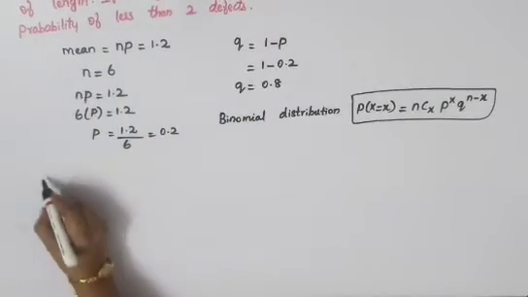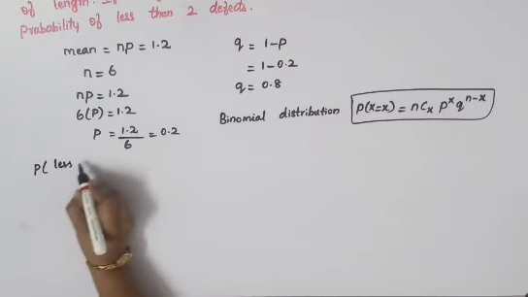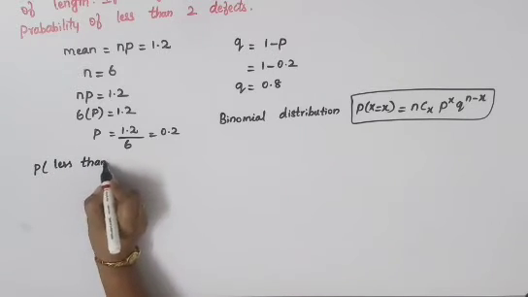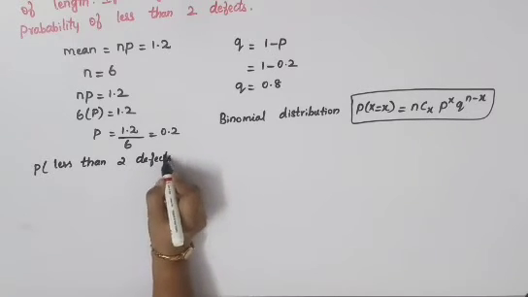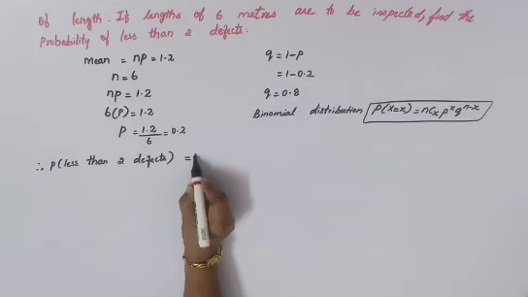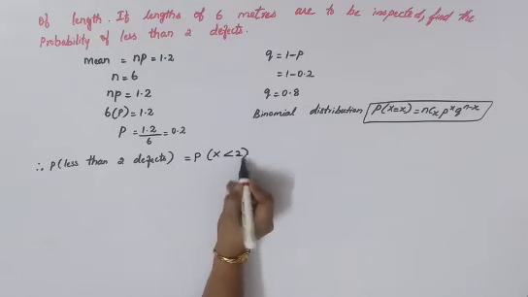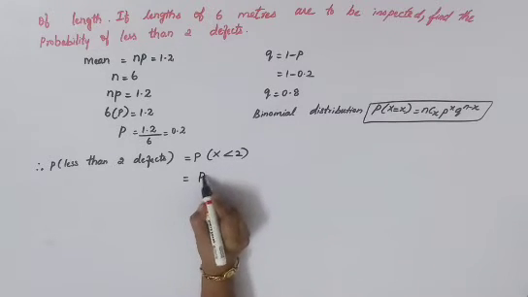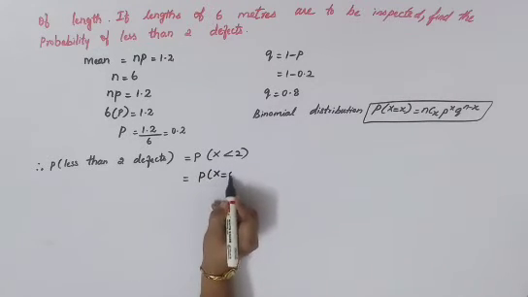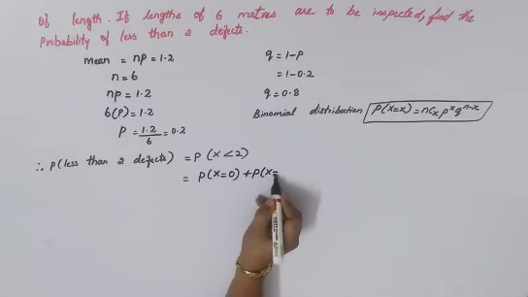So probability of less than 2 defects is equal to P of X is less than 2, which is equal to, so for less than 2 you'll have to write the condition: P of X is equal to 0 plus P of X is equal to 1.